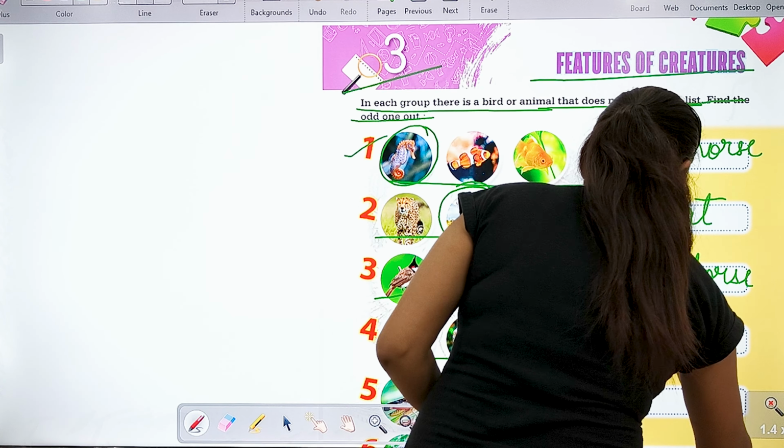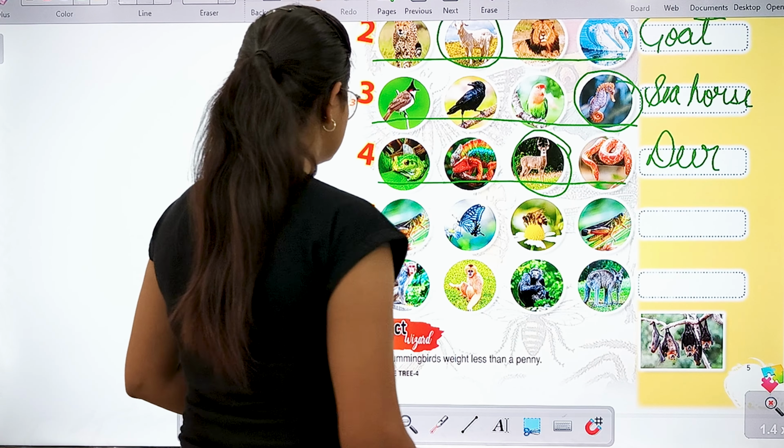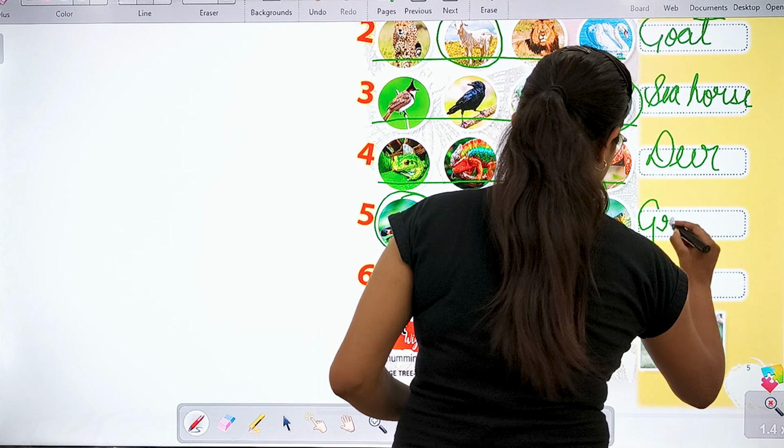Let's move on to the next one. As we can all see, these are the things that can fly, right? But a grasshopper is the thing which can. So as you can all see, these are the categories of a butterfly only, right? But there is a difference, that grasshopper is the odd one out from this category. So grasshopper is the correct answer.